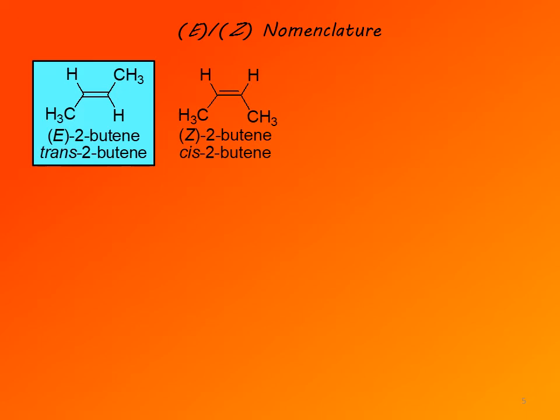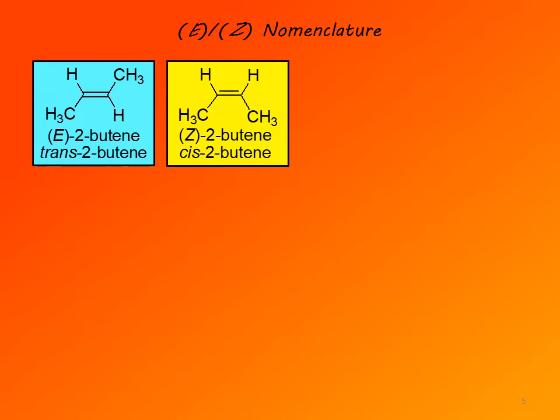So the two substituents of higher priority, two carbons, are on opposite sides of the double bond, and so this is designated as the E isomer. In this case, two carbons are on the same side of the double bond, and so that's designated as the Z isomer. You can see that the E isomer corresponds to trans and Z to cis.